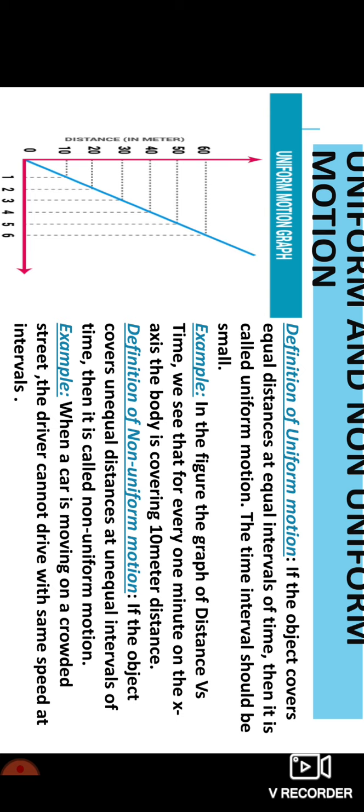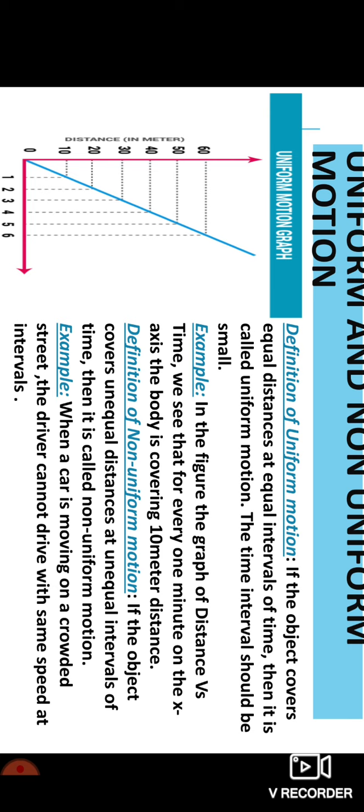6 minus 5 is 1, 5 minus 4 is 1, 4 minus 3 is 1, 3 minus 2 is 1, and 2 minus 1 is also 1. For every minute, the body is covering a distance equal to 10 meters. Now you understand the statement that equal distance at equal interval of time means 10 meters at an equal interval of 1 minute.